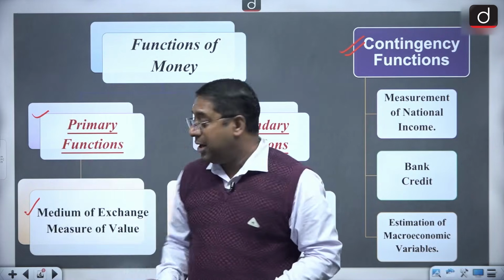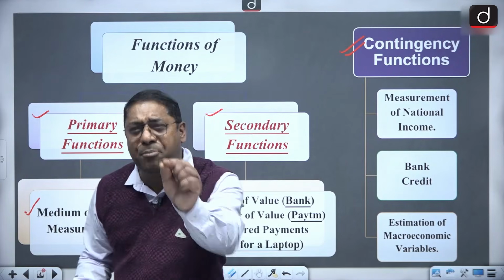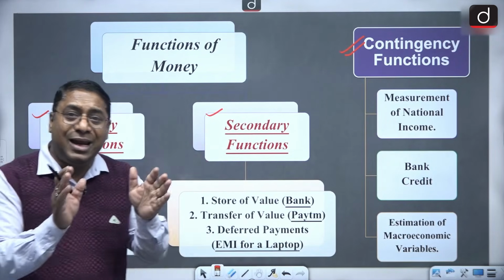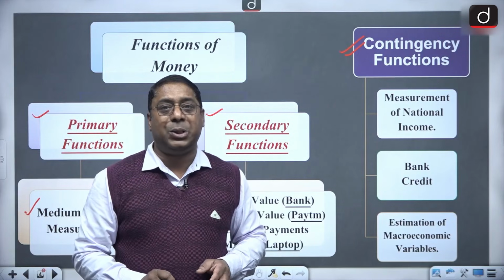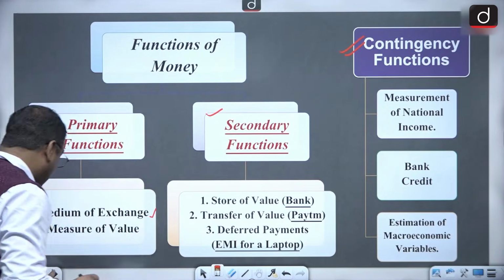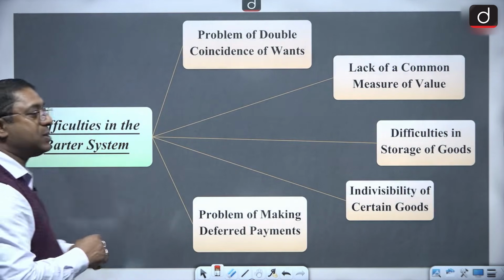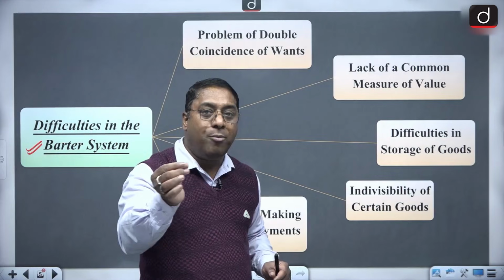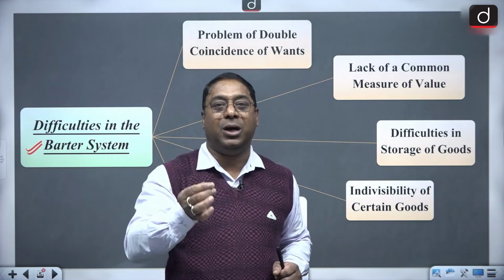So this medium of exchange is such an important function of money that it has, you can say, overcome the limitation of the double coincidence of want. Now let's relate it to the difficulties. We all know that barter system is where commodities or goods are exchanged with each other.